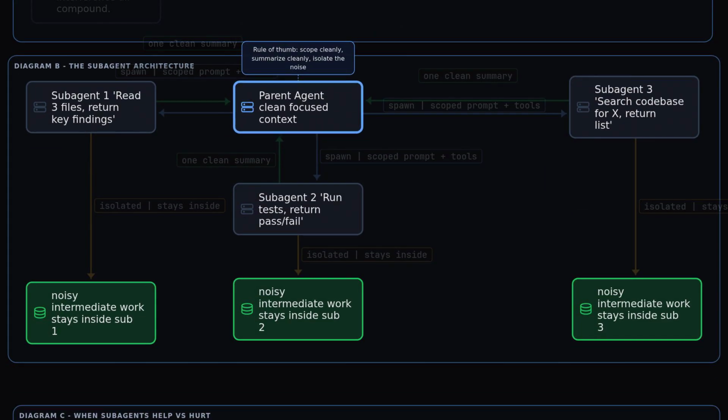Practical rule: reach for subagents when the task is multi-file, when the work scopes cleanly into a summary, and when the parent doesn't need to watch the reasoning. Stay in the main conversation when you're iterating quickly, when the work needs back and forth, when context is small enough that rot isn't a real threat. The production shape in 2026: supervisor on top, subagents handling specialized work, MCP wiring tools, A2A coordinating other agents.